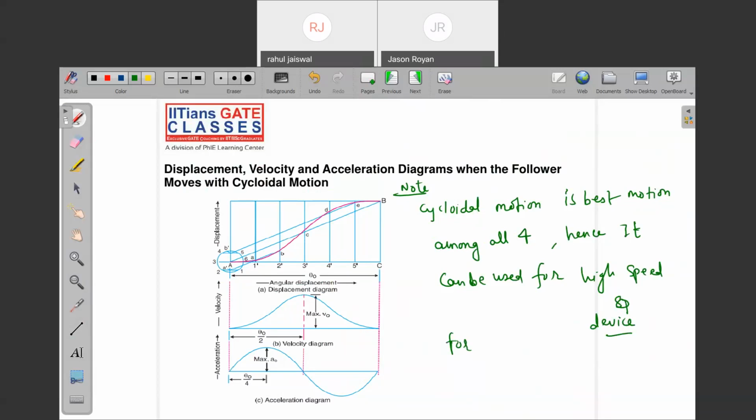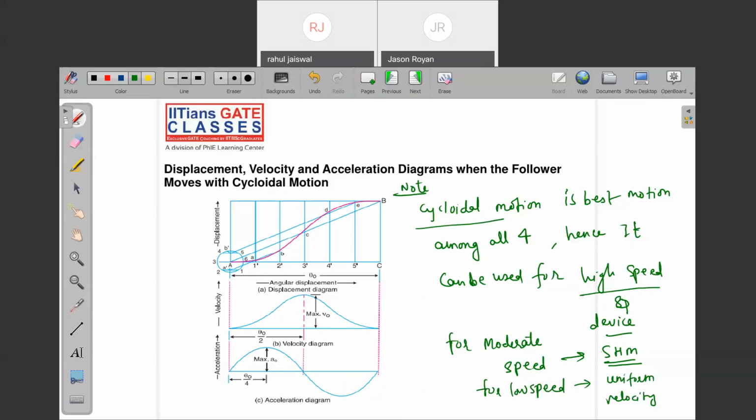For moderate speed, which one do we have to use? Simple harmonic motion. Whatever the velocity of this follower motion has to be is based on the speed. For high speed follower, we have to use cycloidal motion. For low, medium or moderate speed, simple harmonic motion. For low speed, we have to use uniform velocity. Now you'll ask, sir, what about uniform acceleration? We never use it.